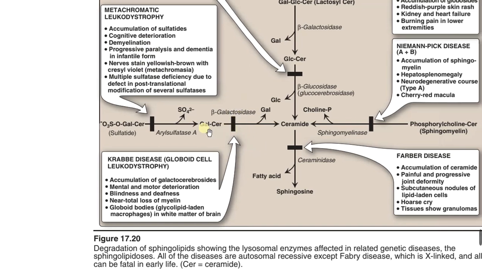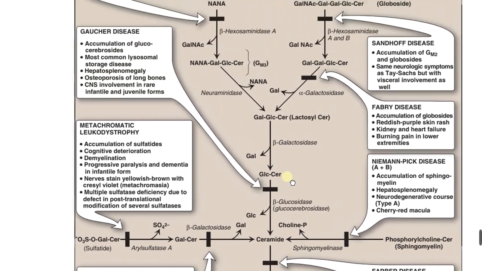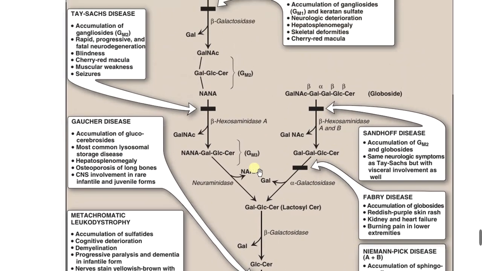And the next one is galactose with ceramide, where the galactose is liberated by the beta galactosidase enzyme, and deficiency of this beta galactosidase enzyme leads to Krabbe disease. This is also very pathetic, with mental and motor deterioration, ultimately leading to blindness and deafness, and mostly the person will die within 3 to 4 months. And these are all the things about the complete degradation of